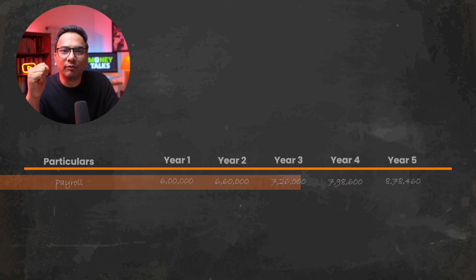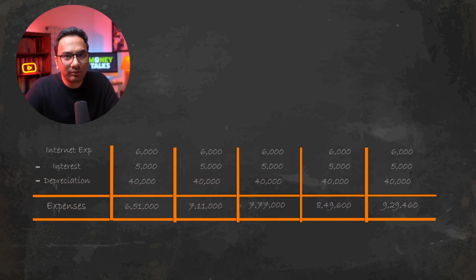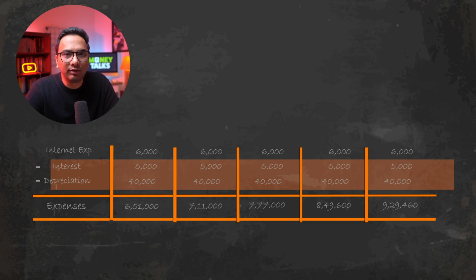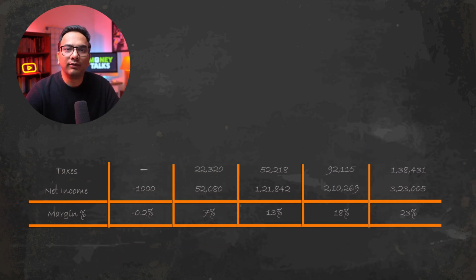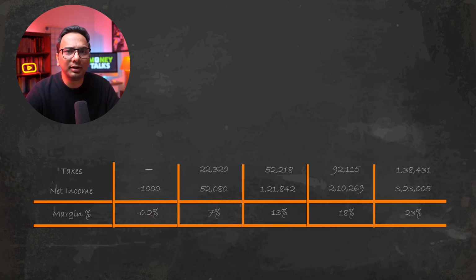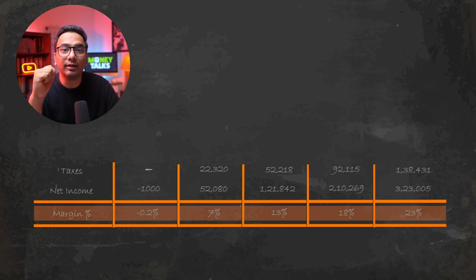Let's say we are going to offer a 10% increase to our staff every year. And for the purpose of this example, every other cost is the same. We'll also charge the same interest and depreciation every year. And by the 5th year, our margin is almost 33%. From this profit, we'll need to pay some taxes to the government. Let's say 30%. Even after paying the taxes, we still have 23% in the margin.